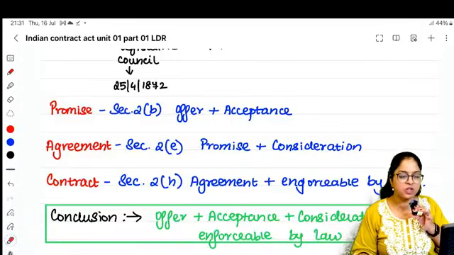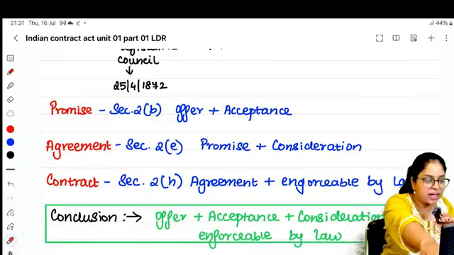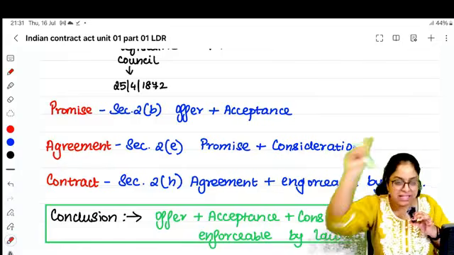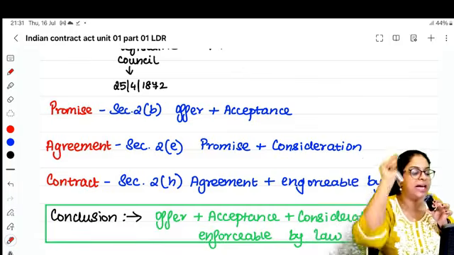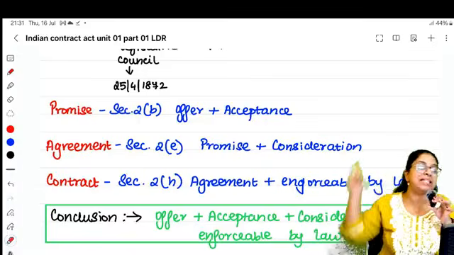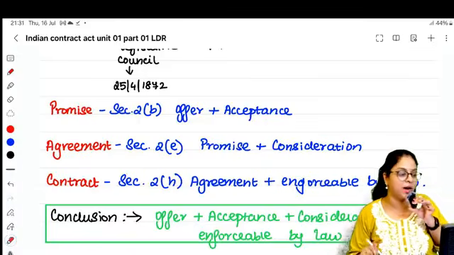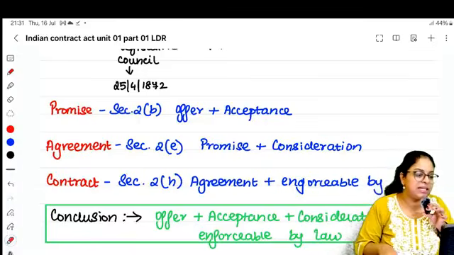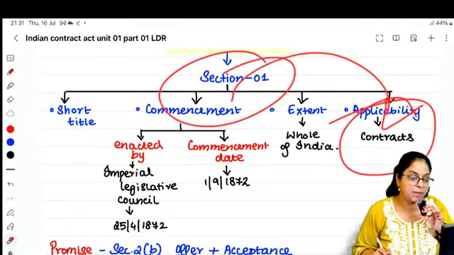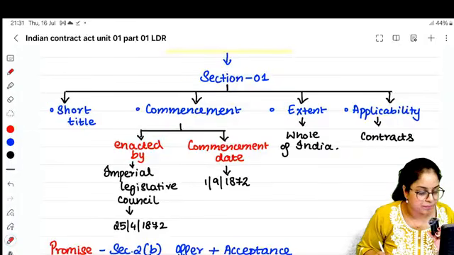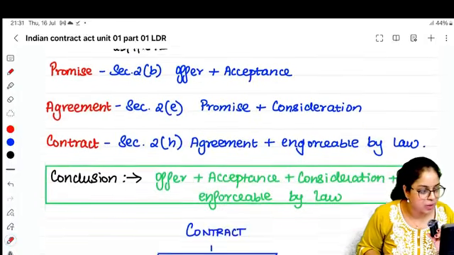So court is telling, we are sorry. This is an agreement. We agree. There was an offer, there was acceptance, there was a consideration of 100 pounds. We agree. But there was no intention to create a legal obligation. So this remains an agreement. It does not become a contract. And clearly in section number 1, I taught you, Contract Act is applicable to only all types of contract. Are you able to understand?